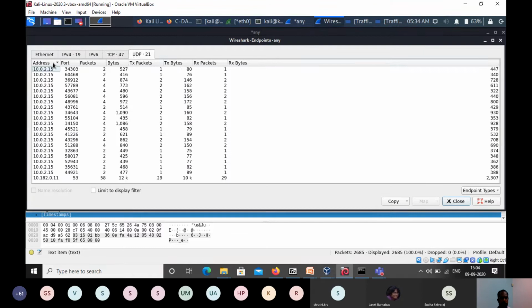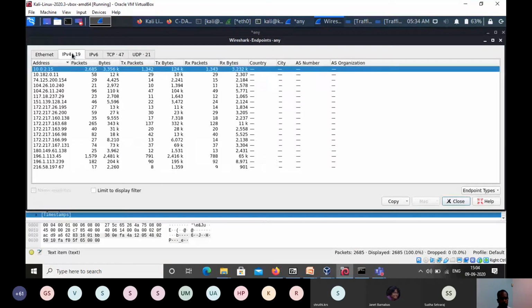So this is from an individual IP point of view. This will be useful if you are suspecting some particular IPs are malicious. Okay. Then later you can check which are the IPs it is communicating with. Conversation will give those details.